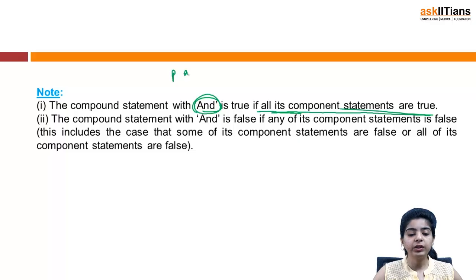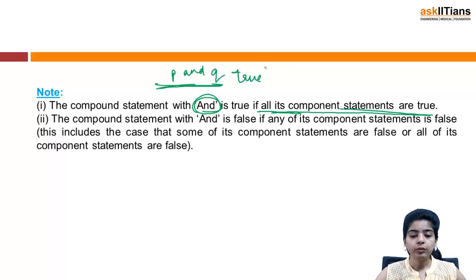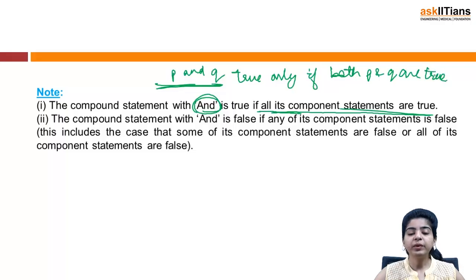Obviously, if you have P and Q, this will be true only if both P and Q are true. And means this as well as this. So P and Q both have to be true in order for P and Q to be true.